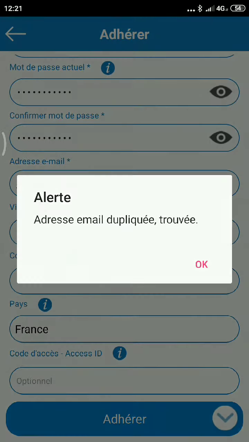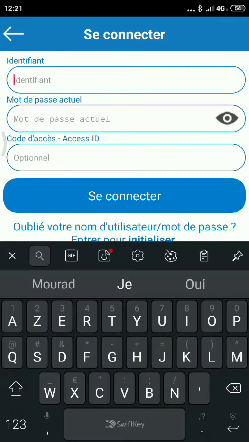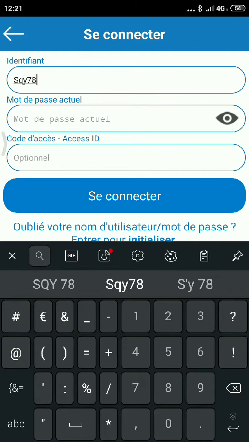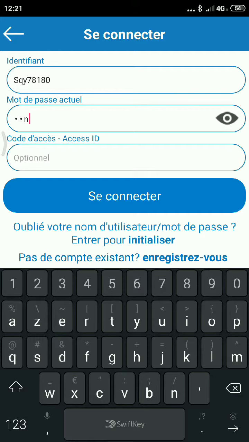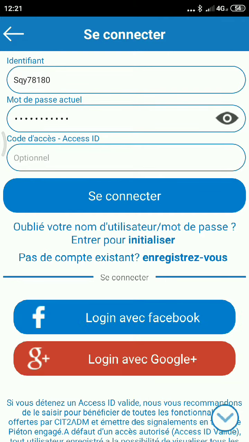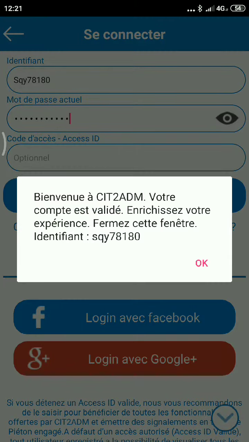So now I am connected. Sky 78180, sorry, 180. The password is Montigny78. And now I can connect. Normally the application is connected. It is a mix of French and English. Very sorry, but we are going to correct this.